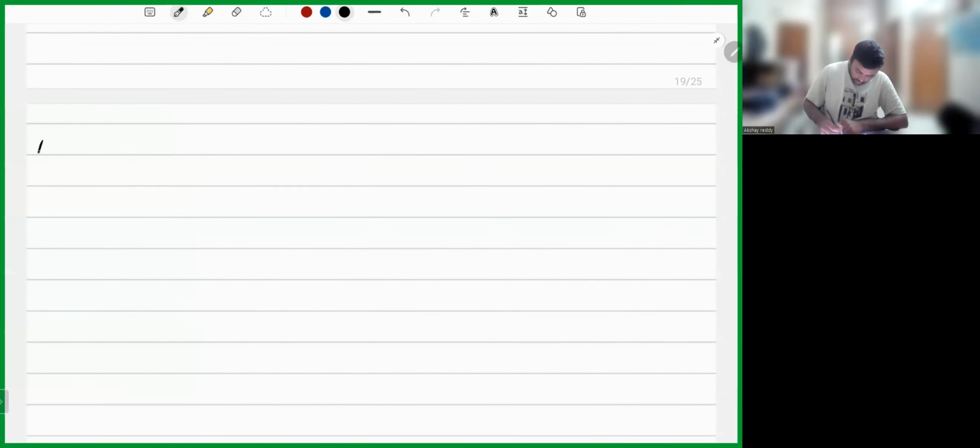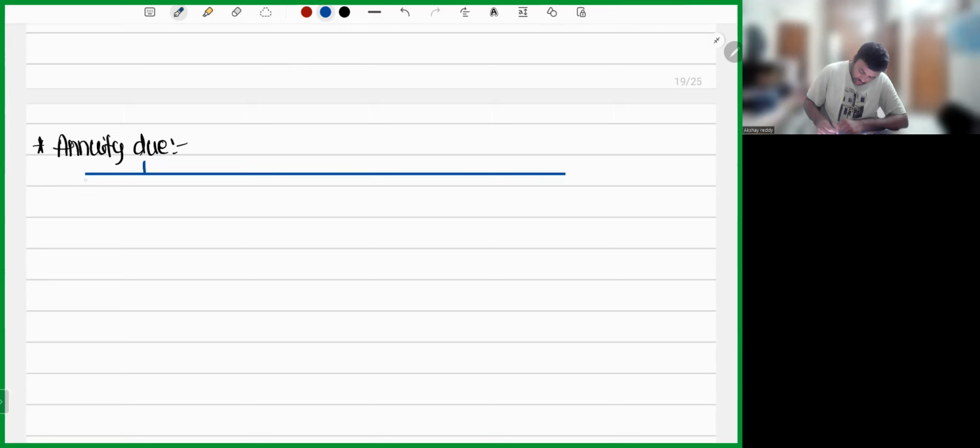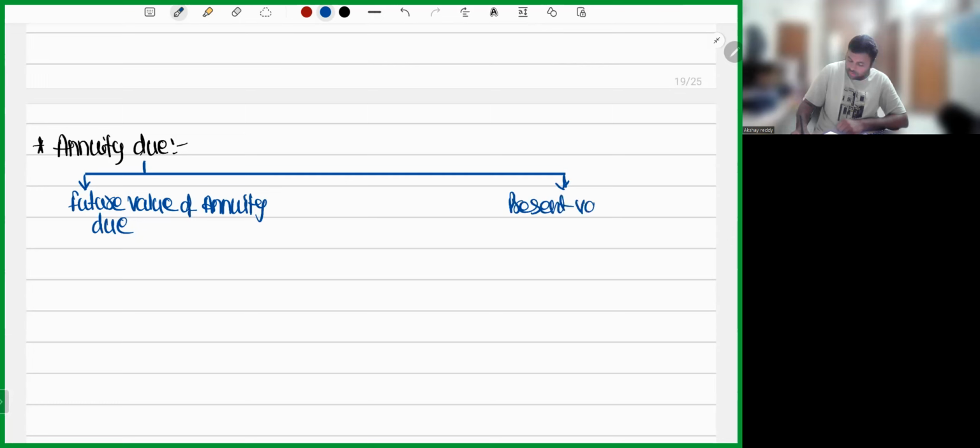Next, let me keep the heading future value of annuity due. Not future value, let's keep the heading annuity due. Annuity due, my dear friends, is further divided into two types. So what are the two types, sir? Future value of annuity due and present value of annuity due.